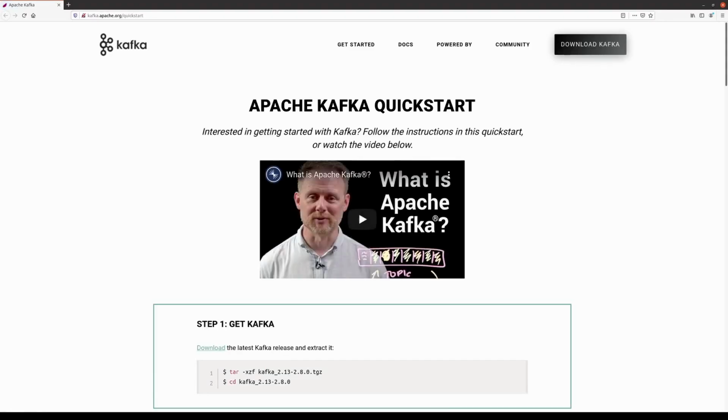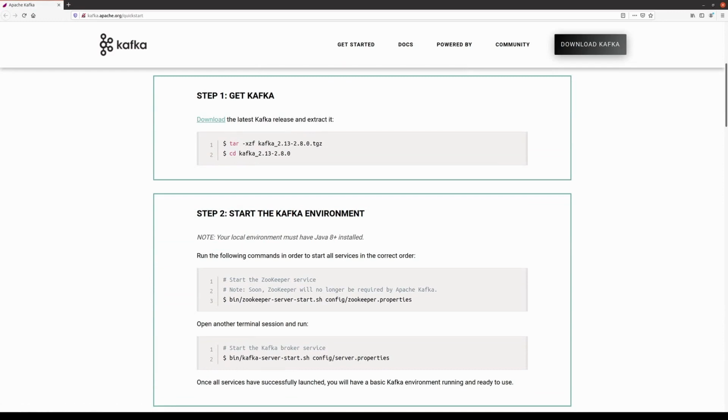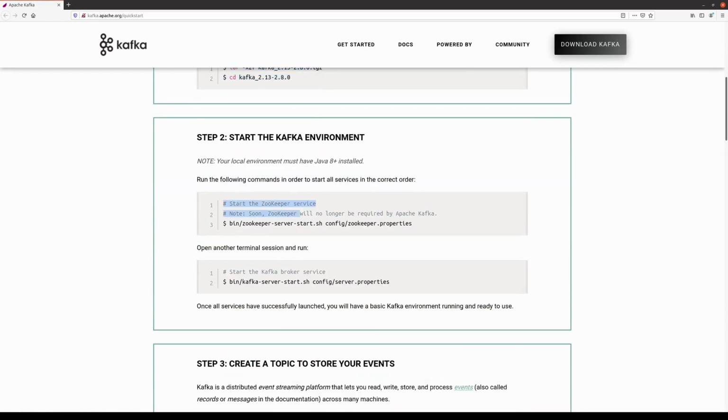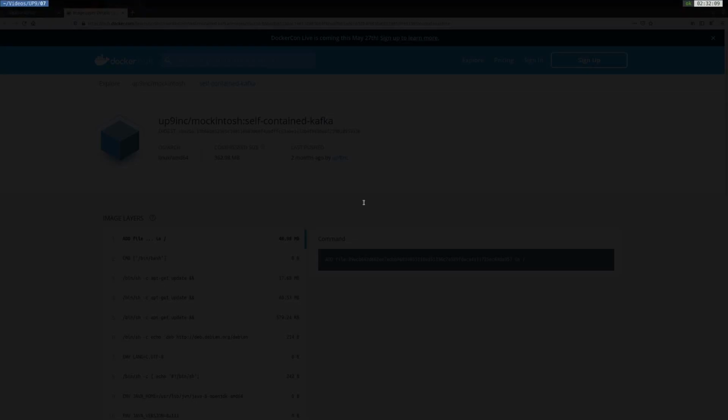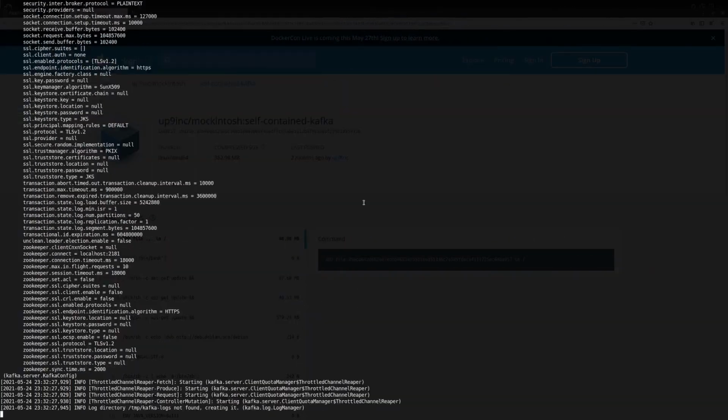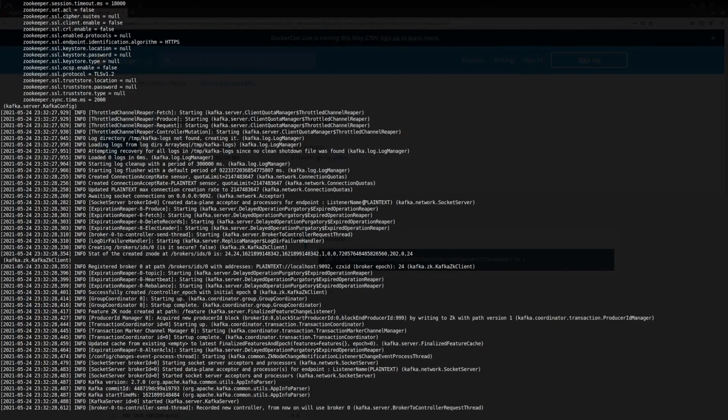So you can head over to kafka.apache.org/quickstart and follow the instructions in Step 1 and Step 2, or you can use the Apache Kafka Docker image that's maintained by the Macintosh team. At this point, you should have an Apache Kafka instance listening to port 9092.